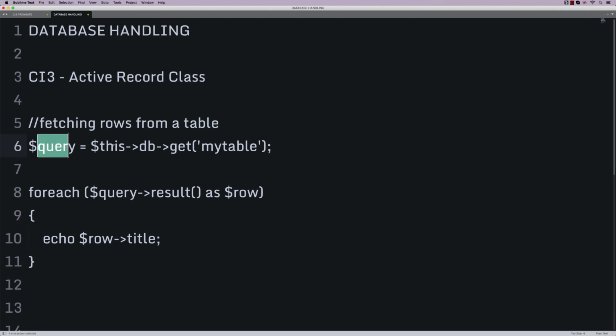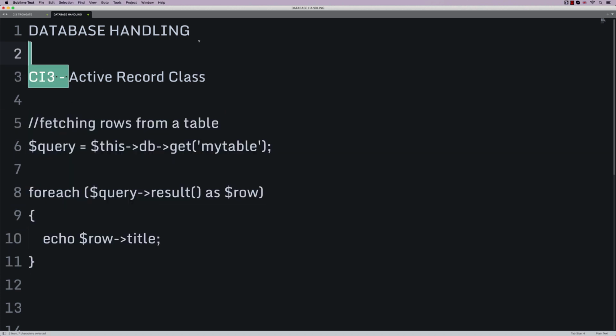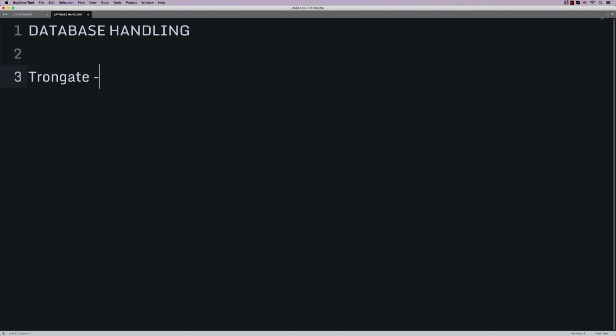It would look something like that. So you can see that we're loading up some sort of DB class here, and then we're saying let's get from this table, and then we say for each query loading up result as row, and so on. So this is called the active record class. Trongate does have a model class. It does have one, but it relies upon using PDO, which comes with all modern installations of PHP, and some of the syntax is similar.